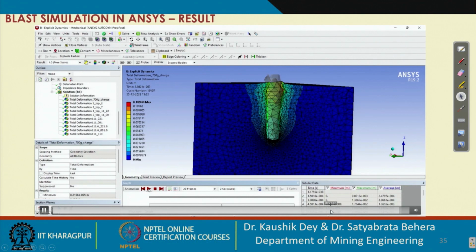There are some drawbacks in this process. One is that it is very difficult, compared to natural cases such as rock blasting, where we have discontinuity planes, voids, etc. Those may not be known to us, may be unknown to us. So incorporating those things in the model is very difficult. It is not impossible, but it is difficult.